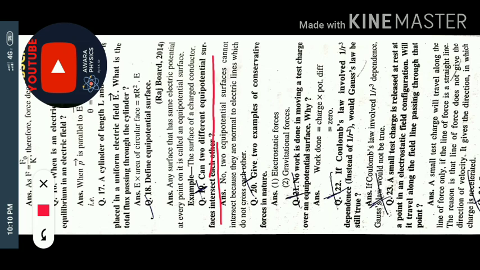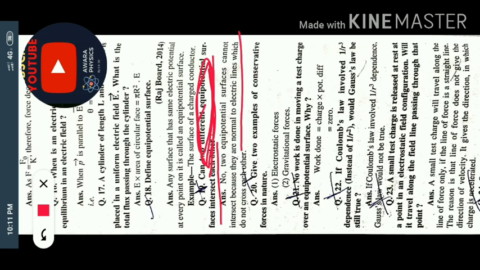Electric field is perpendicular to the surface, and you know that electric field is a vector quantity. When you have an equipotential surface, you have a uniform electric field, and a vector quantity does not have two directions at a single point. That's why I'm telling you, two equipotential surfaces cannot intersect with each other, because the condition is that electric field is normal to the surface.